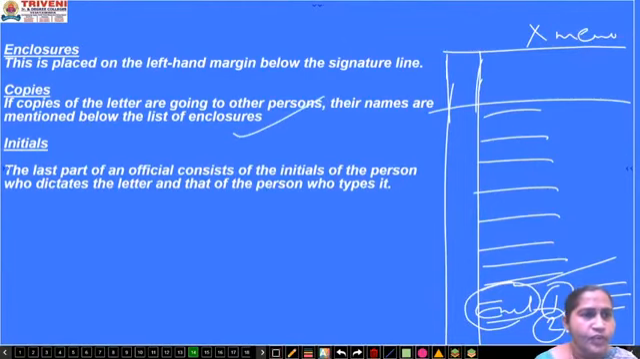Copies. If copies of the letter are going to other persons, see carbon copies we have seen. It means the same letter has been sent to a number of people, then you will go with copies. The same copy has been sent to other persons also. That you have to mention here, copies. So these many persons we have sent the same copy. Next one is the initials. Initials mean the person who has written the letter and who has typed the letter. Both initials are also mentioned in that particular official letter.